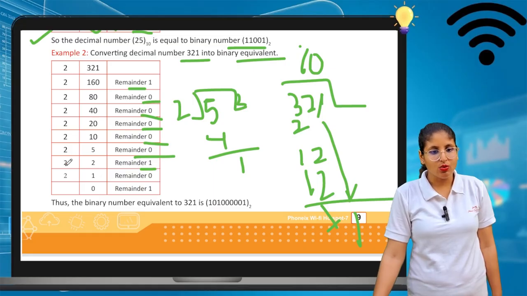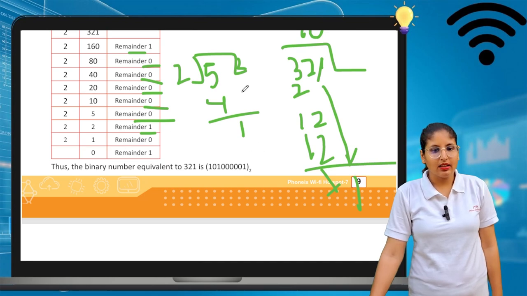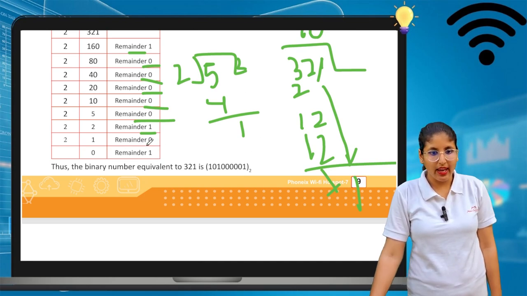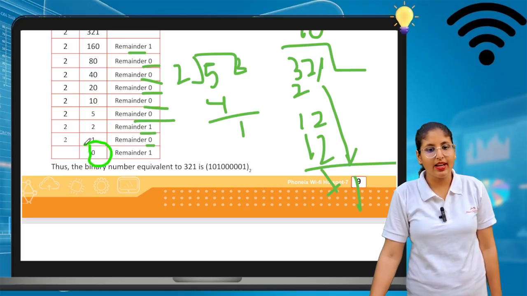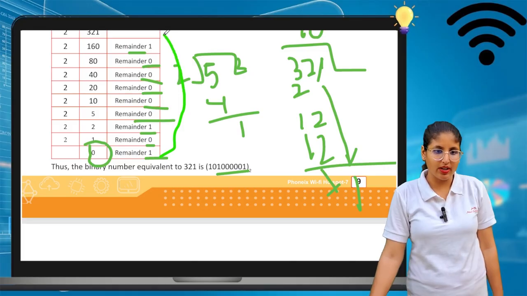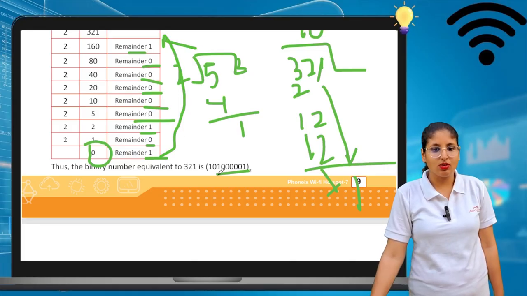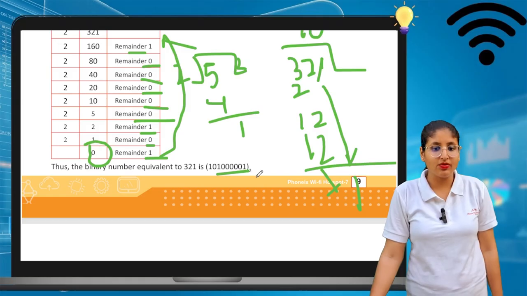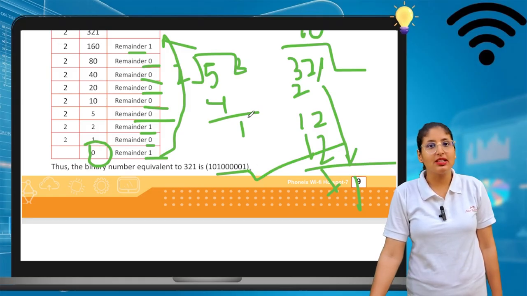Now we can say 2 divided by 2. So, okay, we can say the remainder is 0. Here, if I divide, see the quotient becomes 0. So we can write this is the answer of it. Okay. So we can write from the bottom to up, 1 0 1 0 0 0 0 1, and the base value is 2 because we have to change it into the binary number.